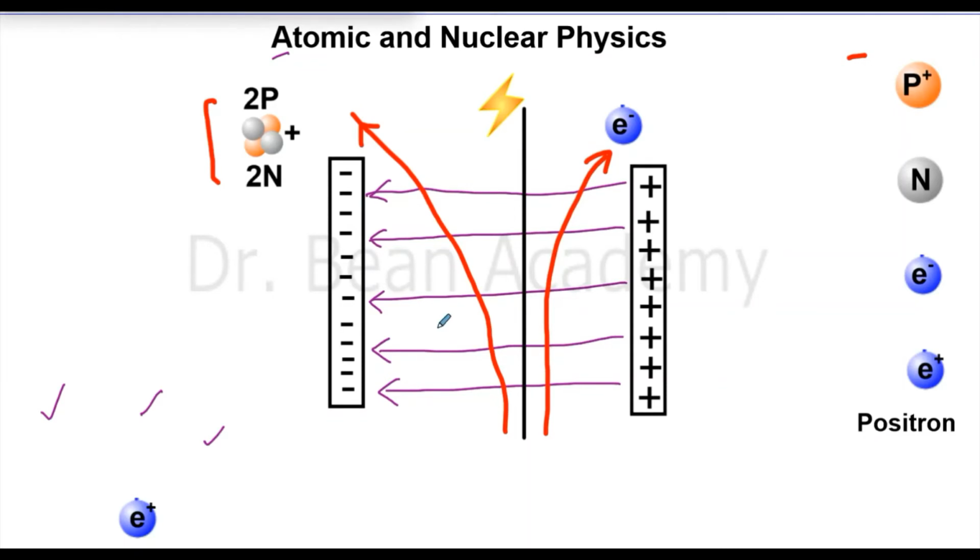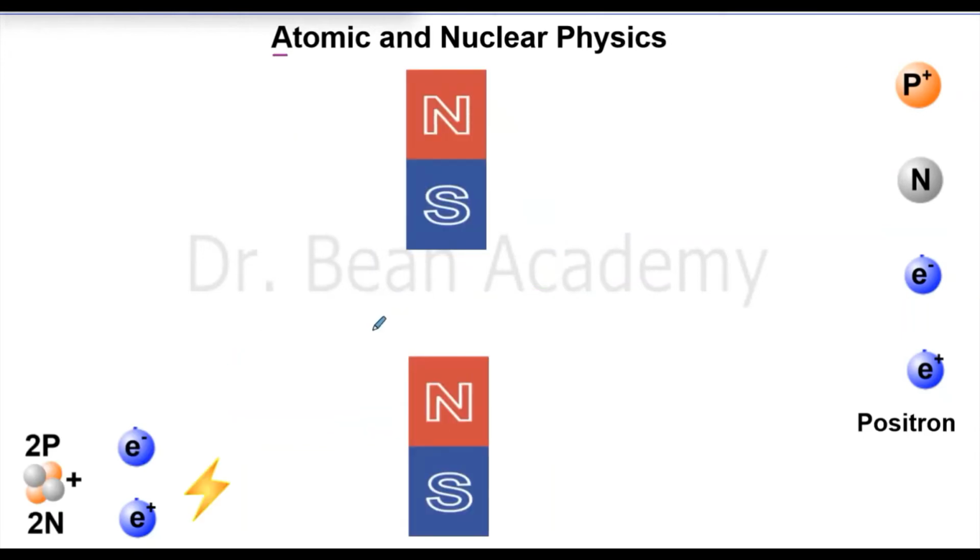This is not the only way we can find the charge on alpha, beta and gamma rays. There is another way as well. If we send the alpha, beta or gamma particle in a magnetic field, we can also find what charge they have.